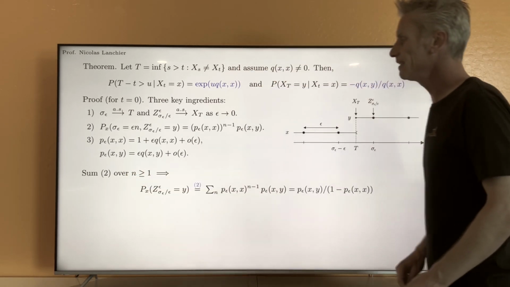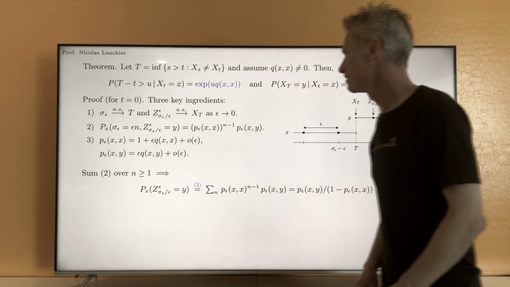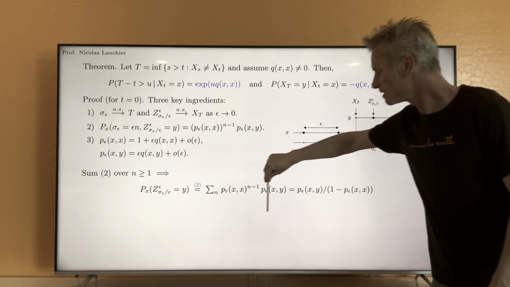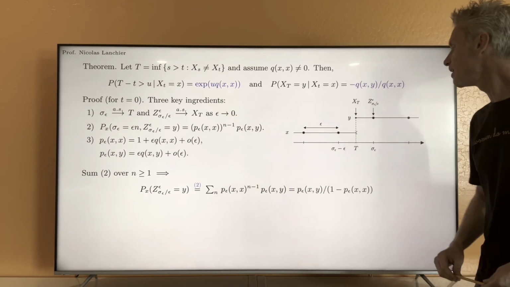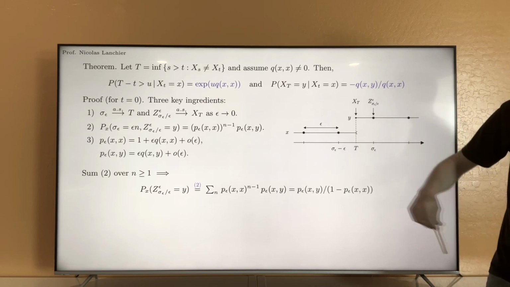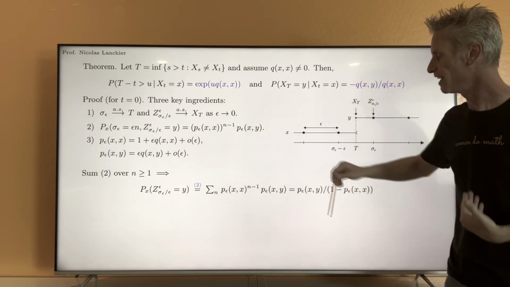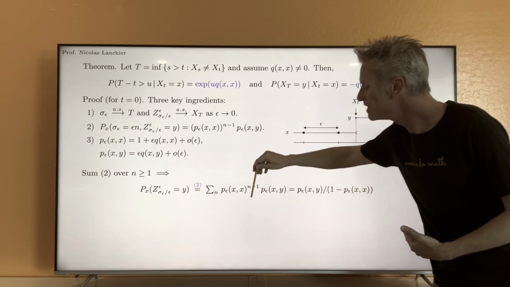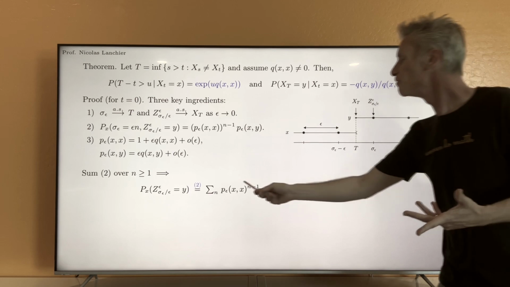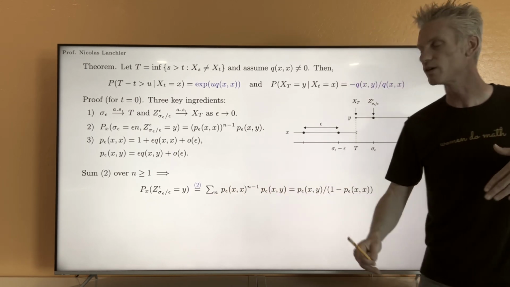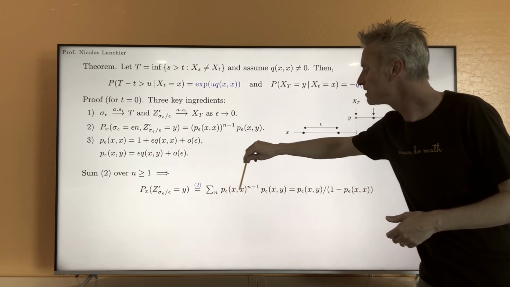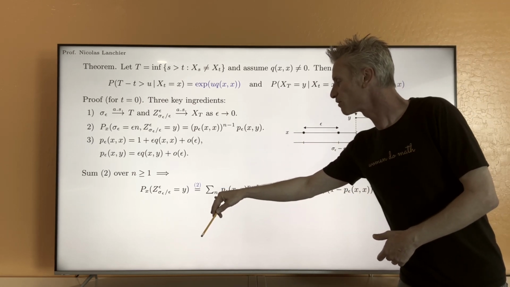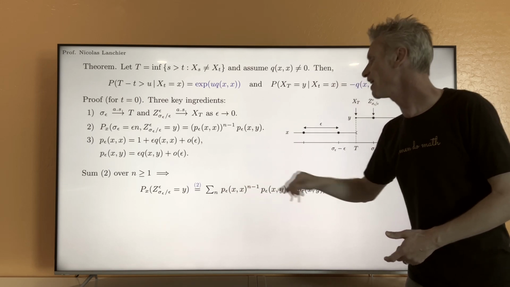Sum over n. The probability of this event is exactly equal to the sum over n of those events that are equal to those, so that gives you this expression. Now notice that this time, because the sum is over n and not y, this term can get out of the sum. On the opposite, this term here stays in, but this is exactly the sum for n equals 0 to infinity of p epsilon xx at the power n. Here, the n starts from 1. If I start it from 0, we have an n here instead of n minus 1.